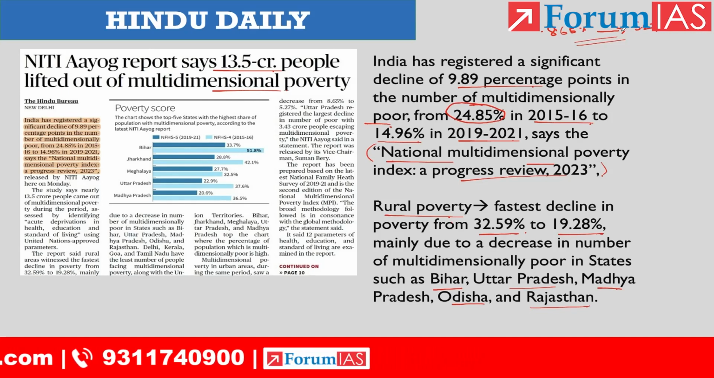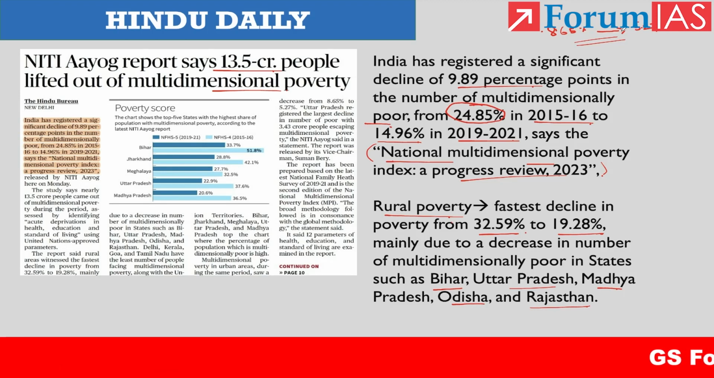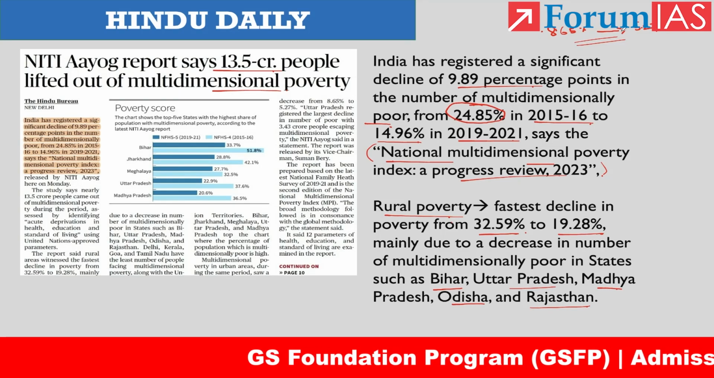And within the urban poverty, Uttar Pradesh registered the largest decline in the number of poor, with 3.43 crore people escaping multidimensional poverty. So this is the statement made by the Niti Aayog.